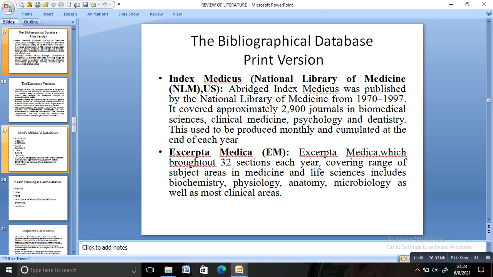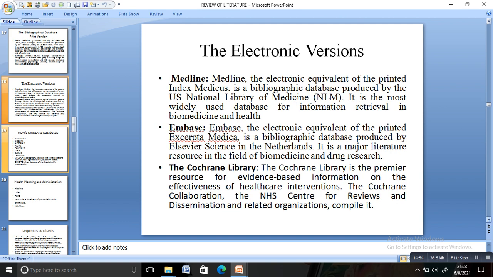Next comes the electronic version. Under the electronic version, we have Medline, Embase, and the Cochrane Library. Medline is the online version of the NLM, the National Library of Medicine. And Embase is the online version of Excerpta Medica. And also we have the Cochrane Library.